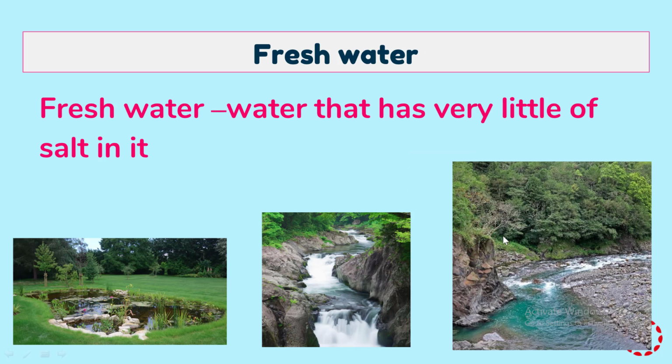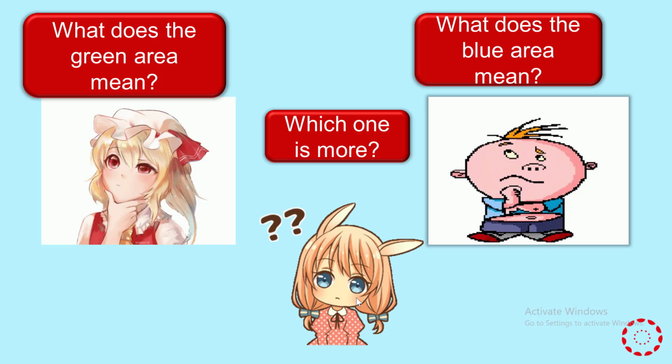But what is fresh water? Fresh water is water that has very little salt in it. We can drink it, or sometimes it has no salt, we can say. For example, we have pond, river, stream and lake. They are fresh water. Okay, I'm going to repeat it again.